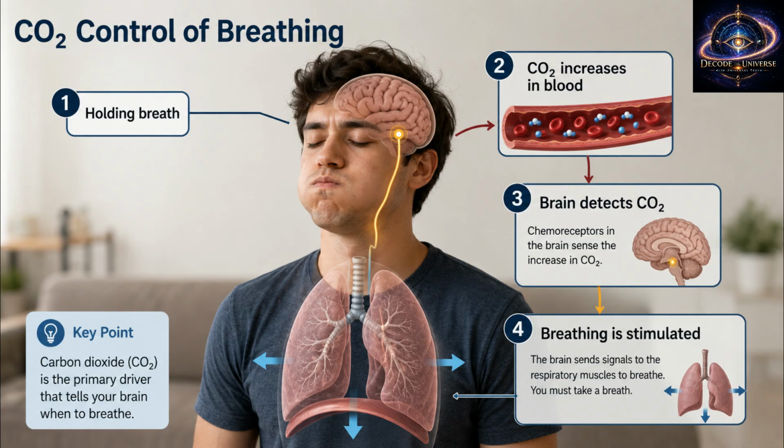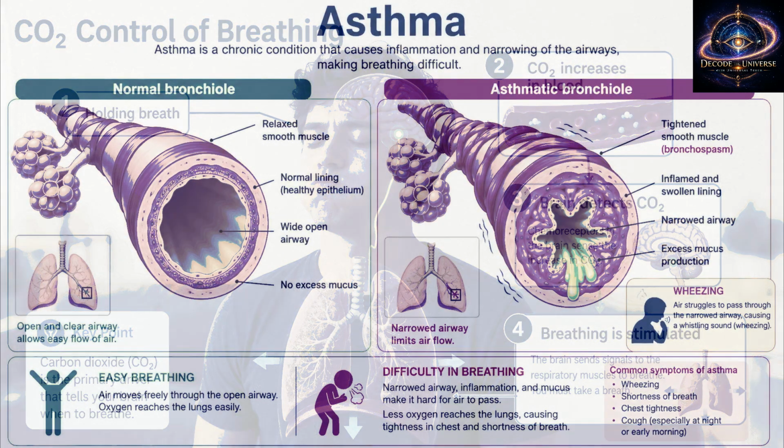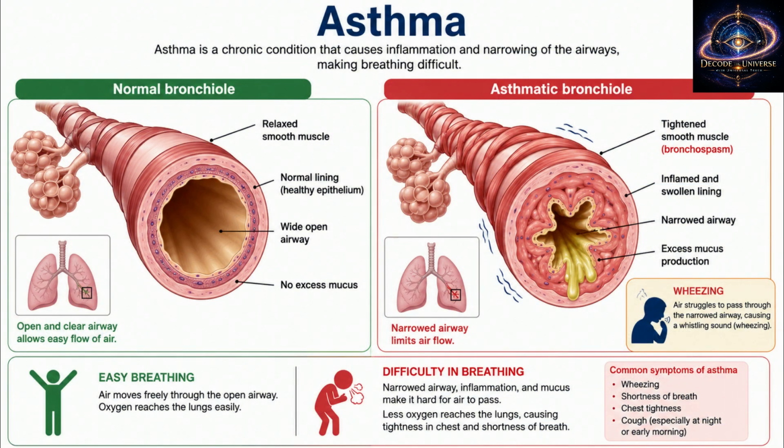11. Regulation of respiration. Breathing is controlled by the brain. The respiratory rhythm center is present in the medulla. The pneumotaxic center is present in the pons and can reduce the duration of inspiration. Chemosensitive areas detect increase in carbon dioxide and hydrogen ions. When CO2 increases, breathing rate increases. Important point: carbon dioxide has a stronger role than oxygen in controlling normal breathing rhythm.